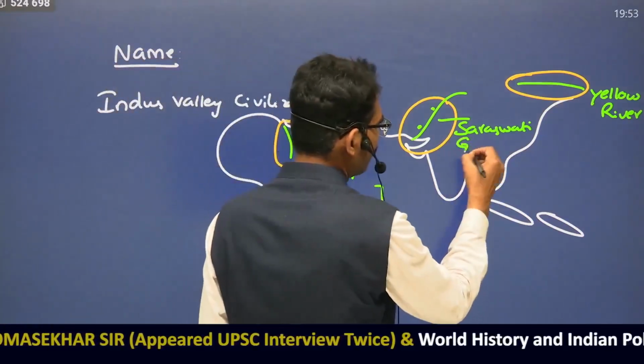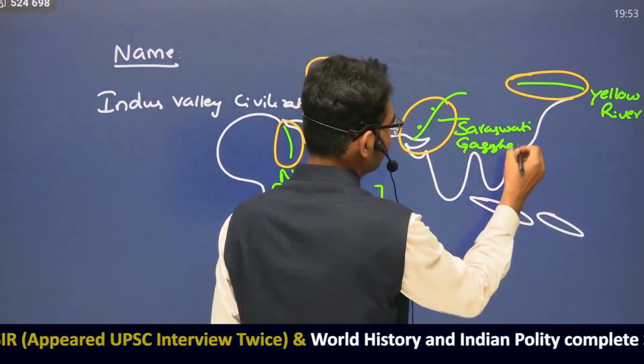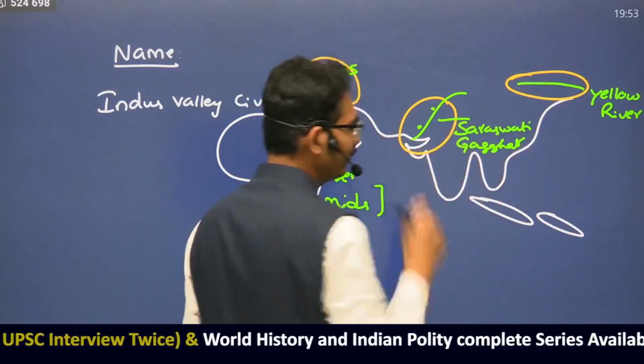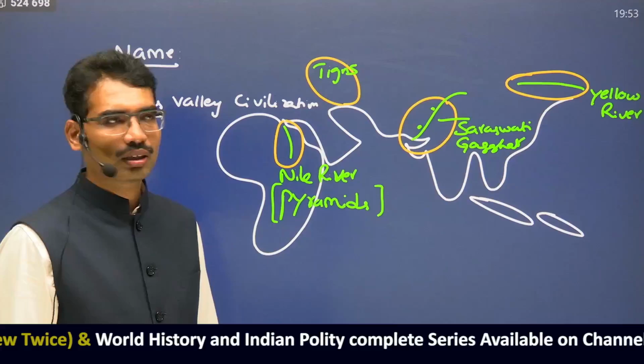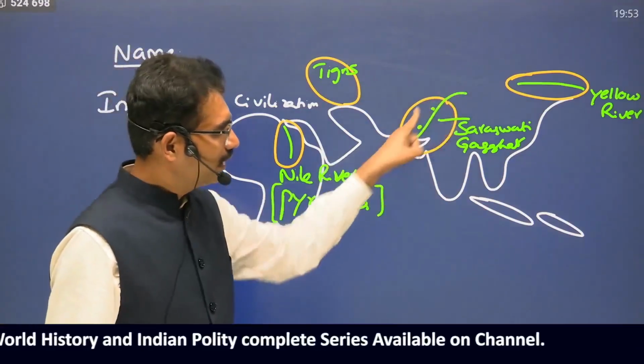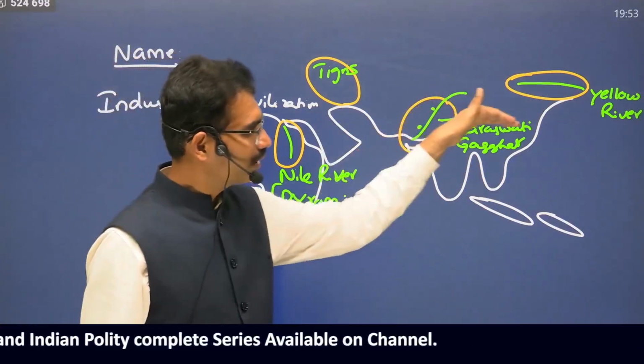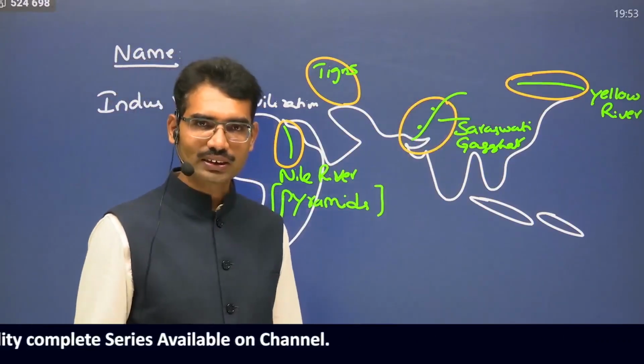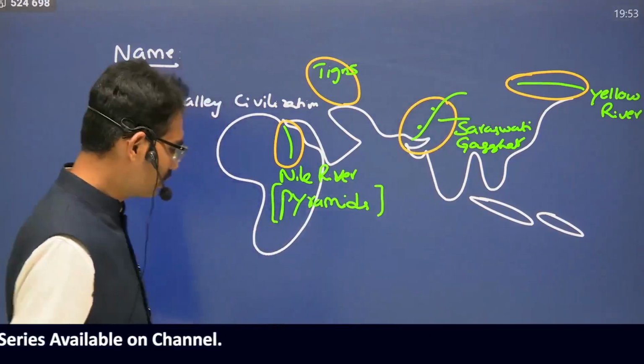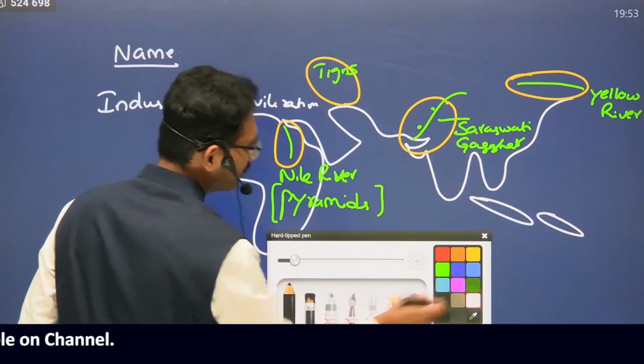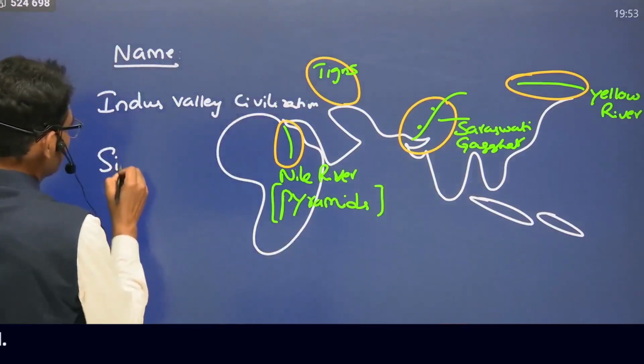Earlier it was also known as the Ghaggar River. It is not only the Indus River, even along the river Saraswati it flourished. That's why another name also came, that is Sindhu Saraswati.